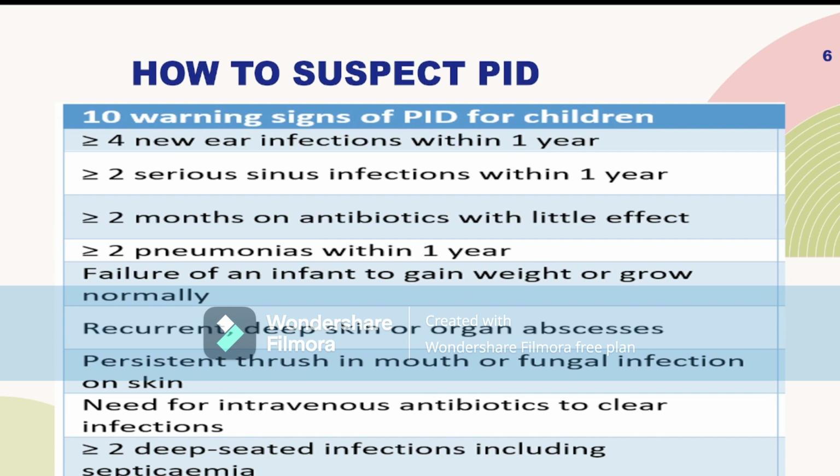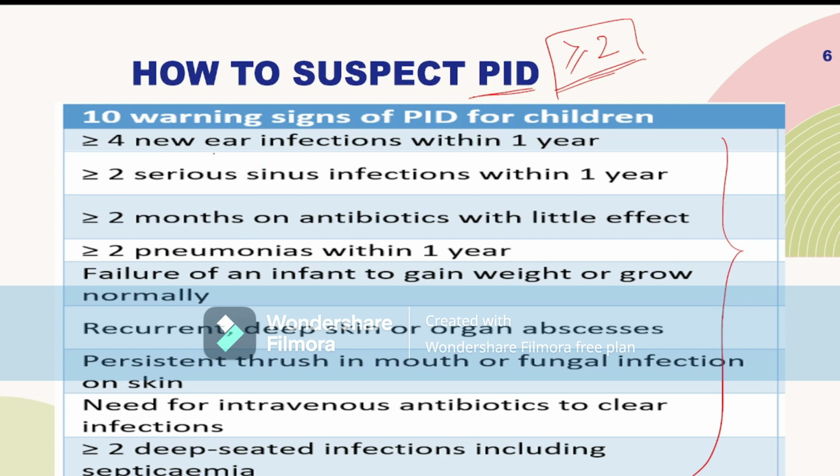Now, how do we suspect if a child has PID or not? The suspicion comes if two or more of the following 10 points are present in any child, then we suspect the child may be suffering from PID. And these are the 10 warning signs of the Jeffrey Modell Foundation to suspect PID. So what are the 10 signs?